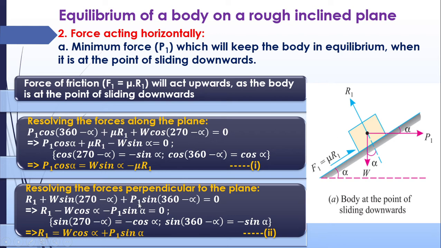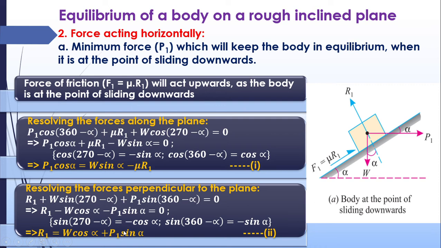Second step, we have to resolve the forces perpendicularly. In the perpendicular resolution, there are three forces: R1, W, and the vertical component of P1 is also there. So R1, W sin (270 minus alpha), P sin (360 minus alpha). So by resolving you will get R1 is equal to W cos alpha plus P1 sin alpha.